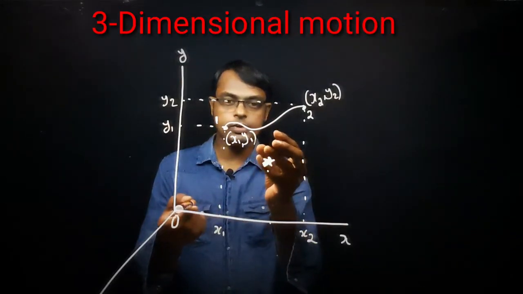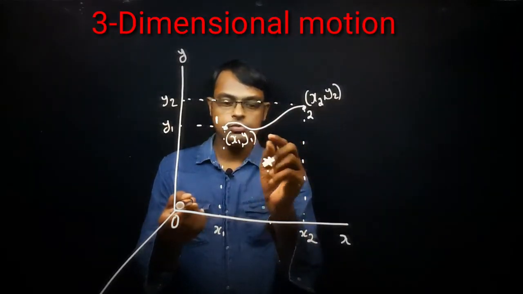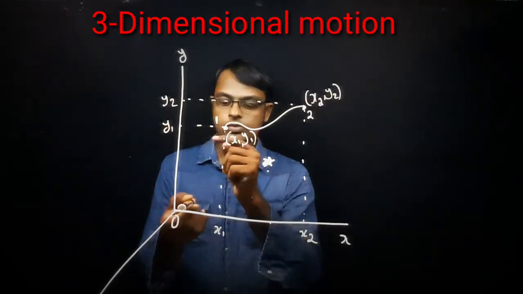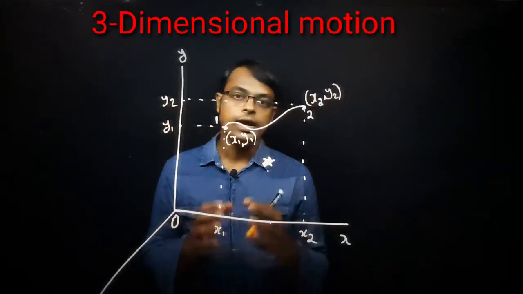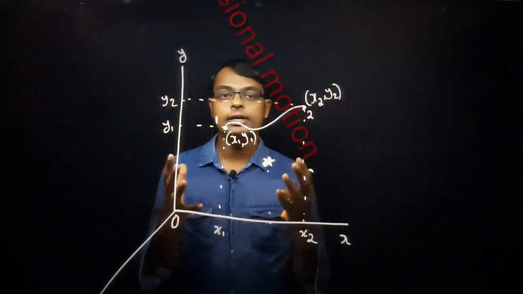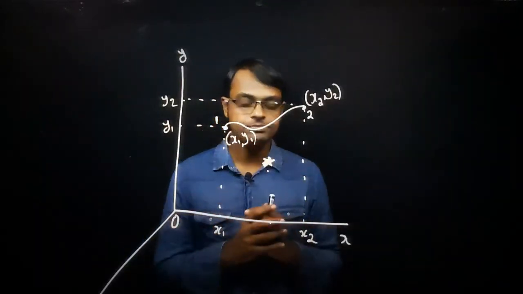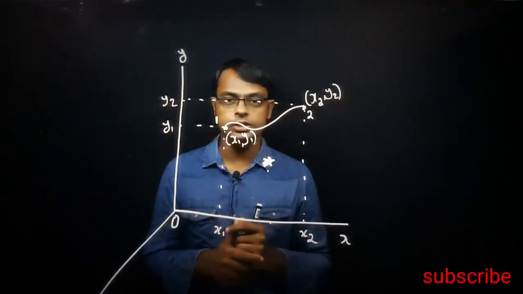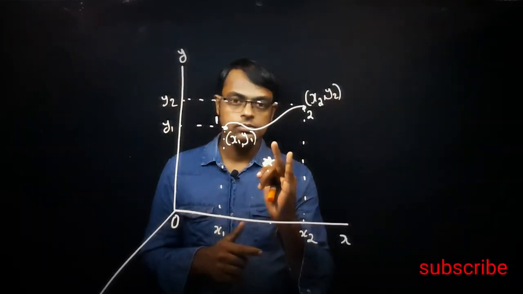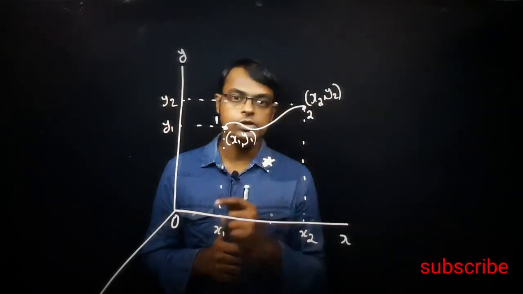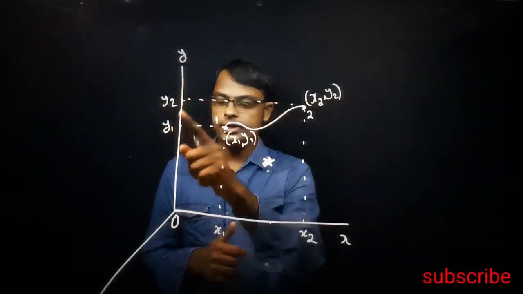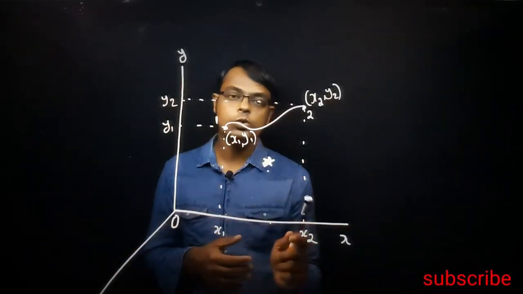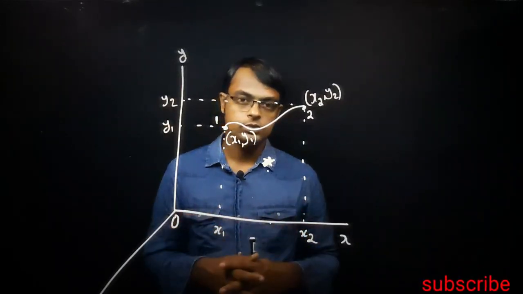That means the position of this particle or the fly will change with respect to what? X, y and z. The position coordinate of x will change, y will change and z also will change. And that type of motion is called what? Three-dimensional motion. So once again let me conclude here. One-dimensional motion, only one coordinate will change. Two-dimensional motion, at any time two coordinates will change, either xy or yz or zx. And in three-dimensional motion, all the three coordinates will change. So hope you understand this one. Thank you all of you.